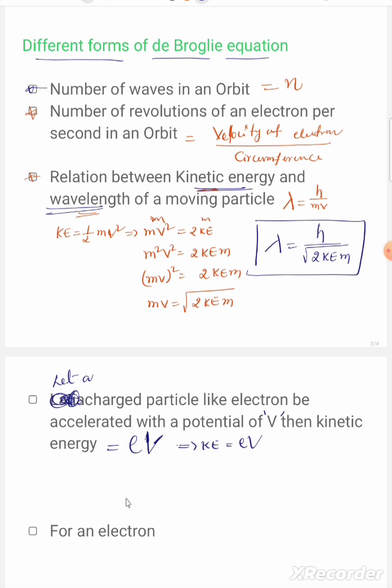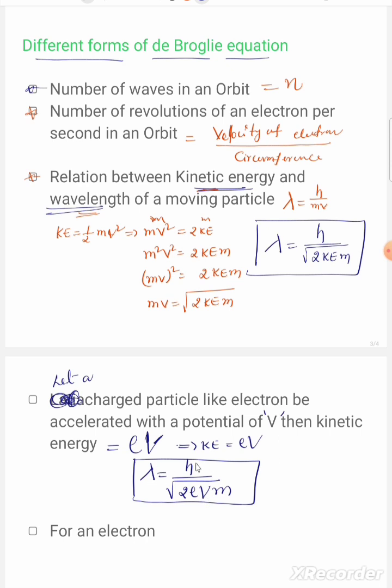Instead of KE, we write lambda equals h by root over 2 into E into V into m. This is one more relation, between charge, potential and wavelength.